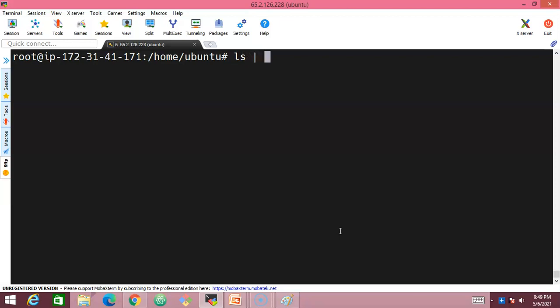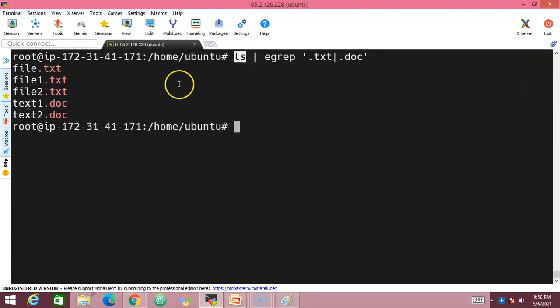ls, give a pipe symbol, and whenever we give a pipe symbol, the output of this is going to be given to the next command. The output of this ls command will be provided to the next command. So if I use egrep, and in the single quotes, I write the expression .txt, I'm trying to search for .txt files in the list of files, or .doc files, and press enter. So it is going to list all those files which end with .txt or .doc.